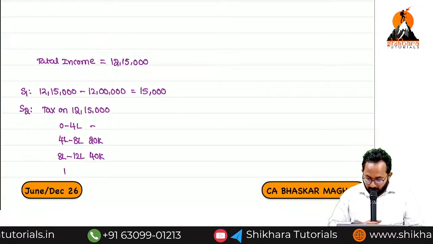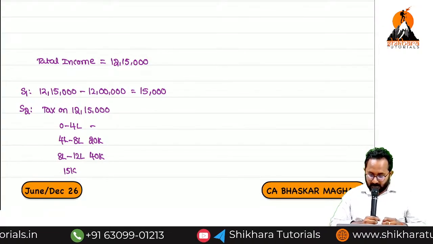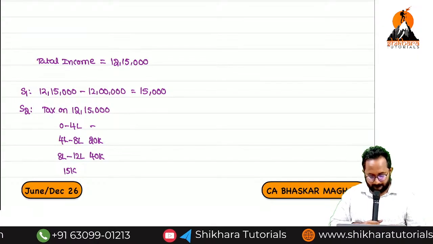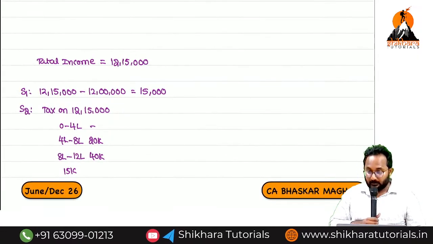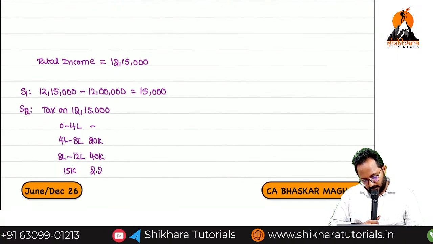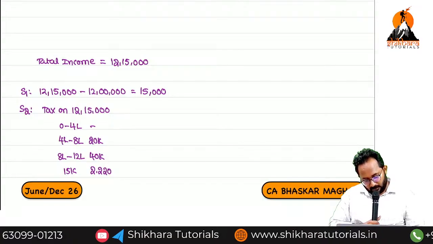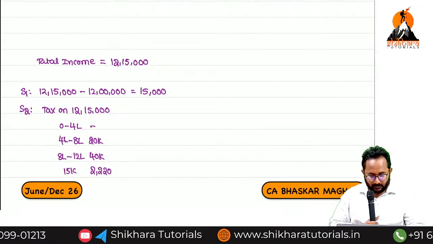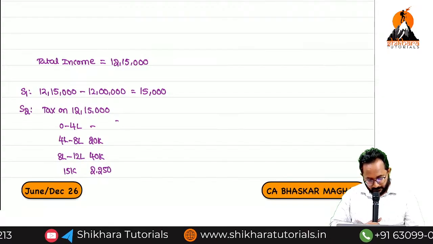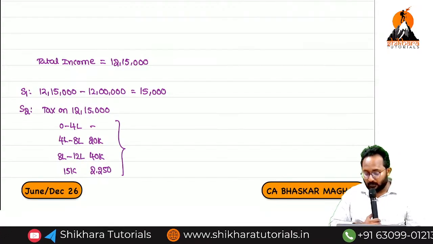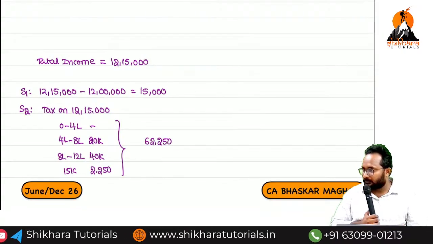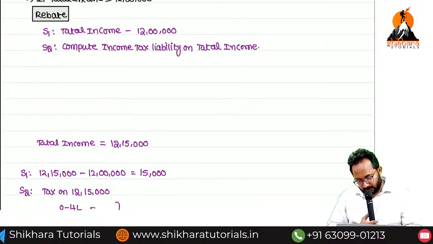Next, 15,000 excess is there, how much will it be? 2,250. Total 62,250. Clear? Now, step 3.